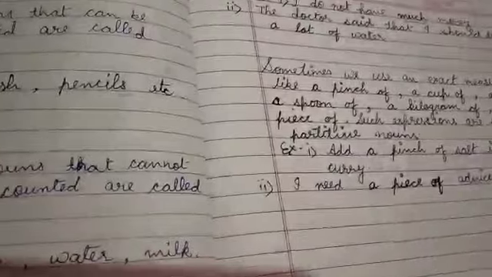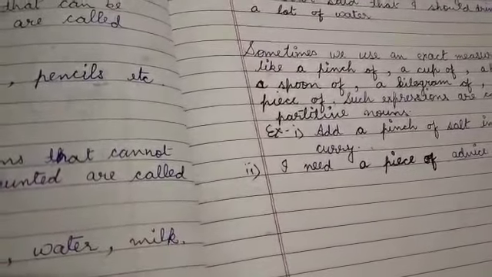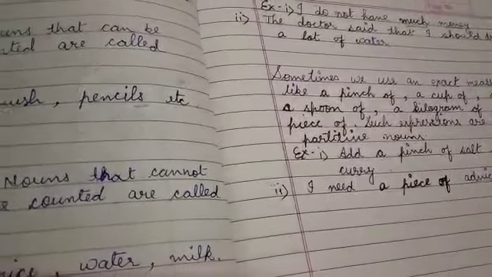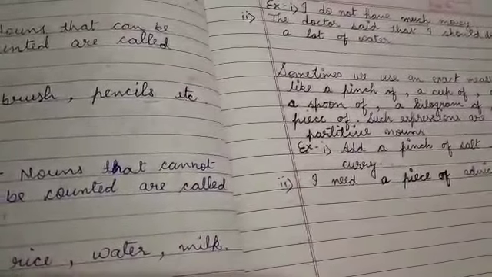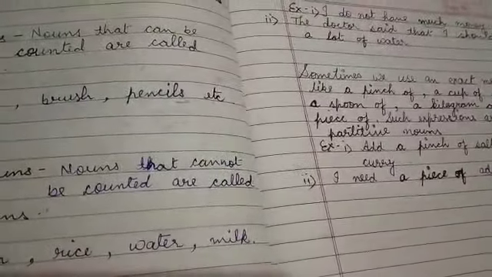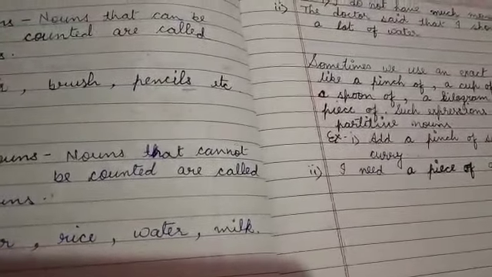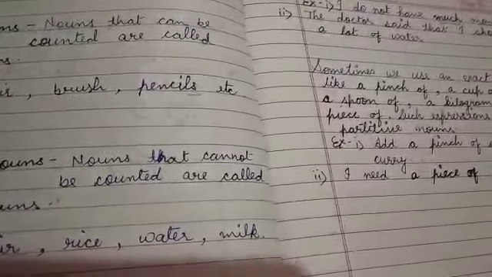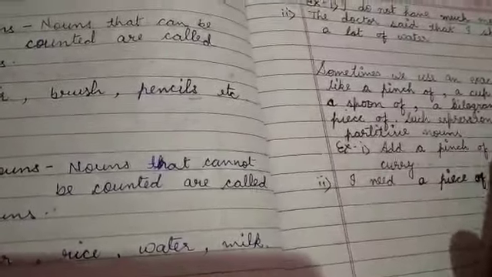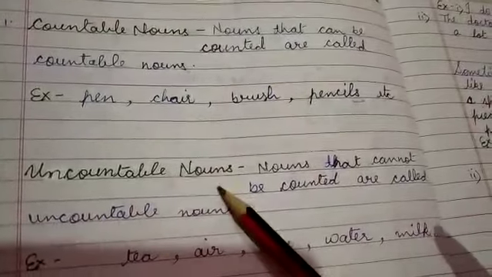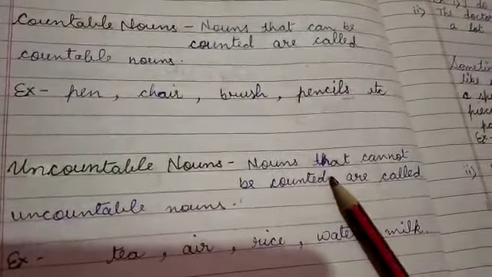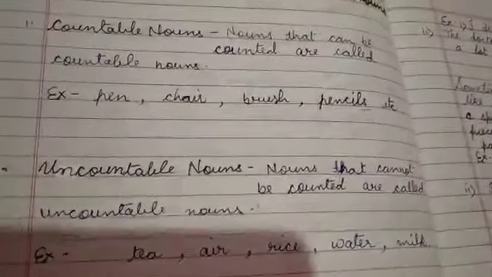Students, material nouns like gold, silver are also uncountable nouns because we can't count them. Abstract nouns are also uncountable nouns, but some abstract nouns are countable, like problem, problems; idea, ideas; expectation, expectations. Countable nouns can be singular and plural, but uncountable nouns are always singular, they can't be plural. If we can make any noun plural, it means it is countable.